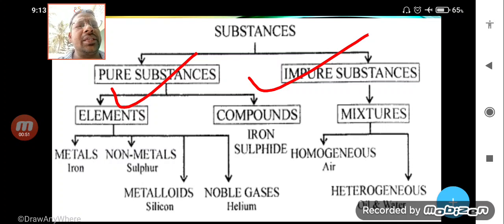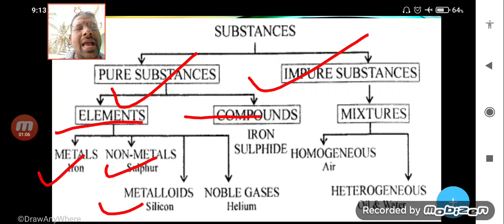Pure substance is further divided into two parts, elements and compound, and elements can be classified into metals, non-metals, metalloids and noble gases. So first you can see substances can be divided into two parts, pure substance and impure substance, and in the case of pure substance it is further divided into elements and compound, and element is further classified into four categories: metal, non-metals, metalloids and noble gases.